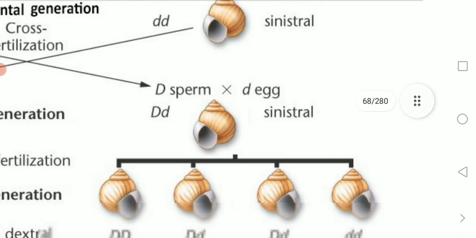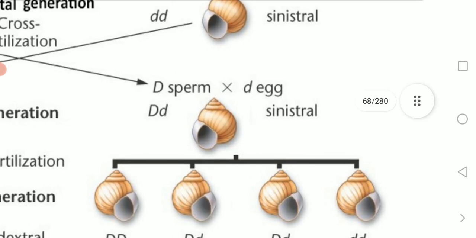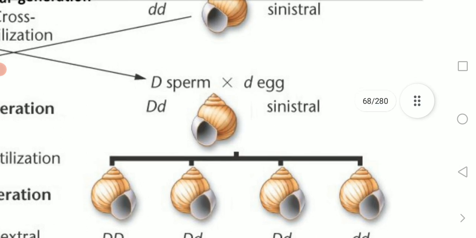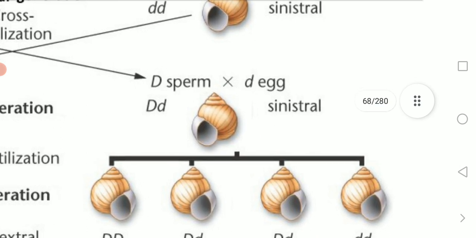If we allow self-fertilization, the F2 generation also gives 3 tall to 1 recessive. But here, it won't come like this.